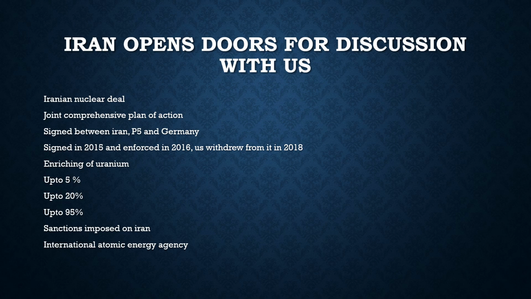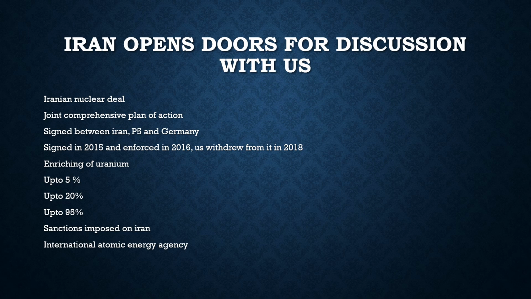Now, what is the news? Why are we discussing all this information and history here? The reason is that the Iranian head, Ayatollah Khomeini, has made some statements which show that he is willing to renegotiate with the US, as he said that he is open to negotiating with the enemy country also, which unofficially means he was talking about the US.